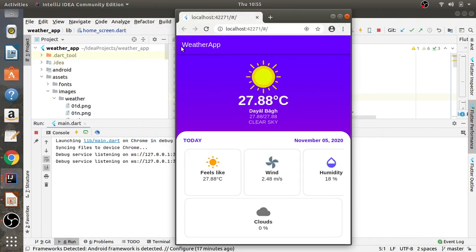See, this whole strip, you can say, is the app bar, and this is the body after this. Got it?